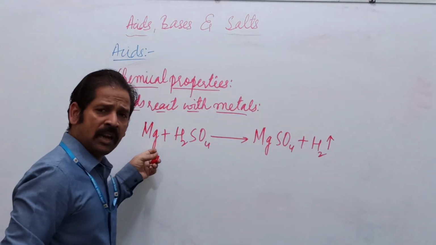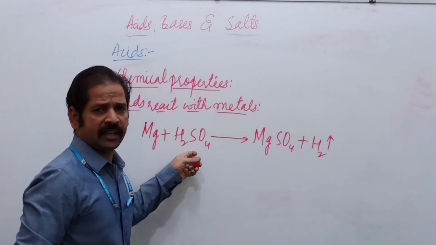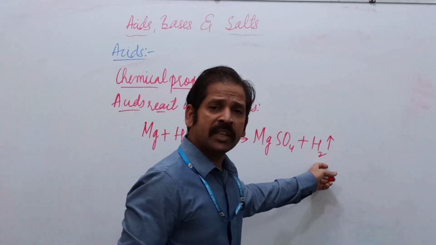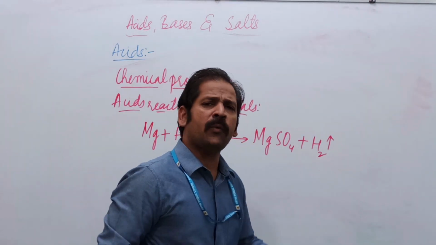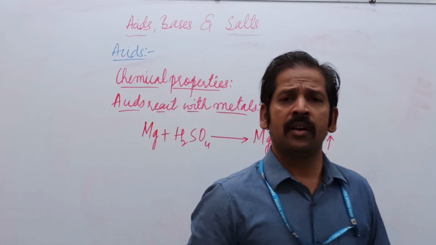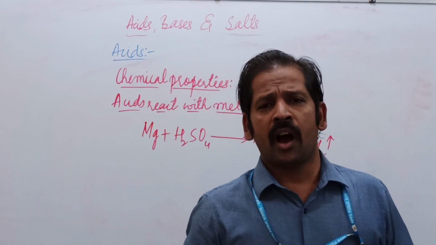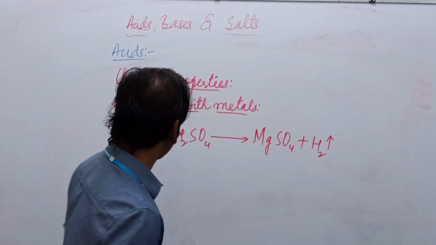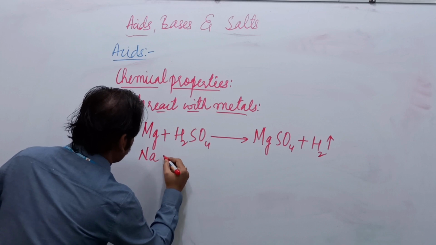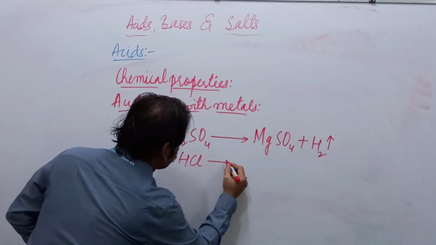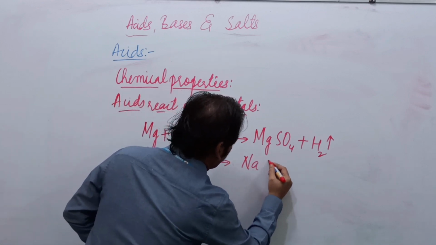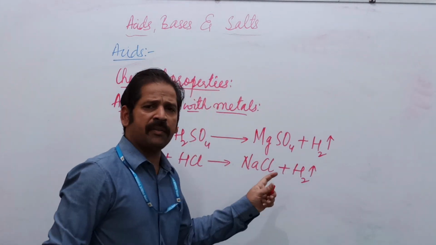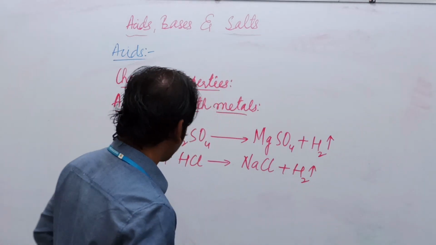Magnesium, it is a metal. Sulfuric acid, it is an acid. Magnesium sulfate is metallic salt. Hydrogen gas is liberated. We will go for one more example where sodium is reacting with the hydrochloric acid to form sodium chloride and hydrogen gas. As this equation is not balanced, we have to balance the equation.